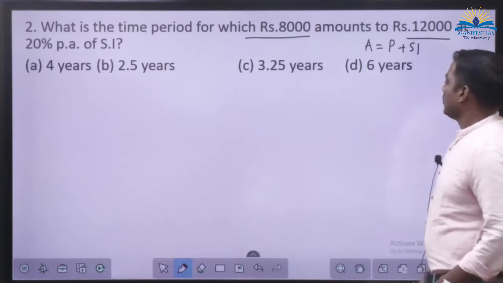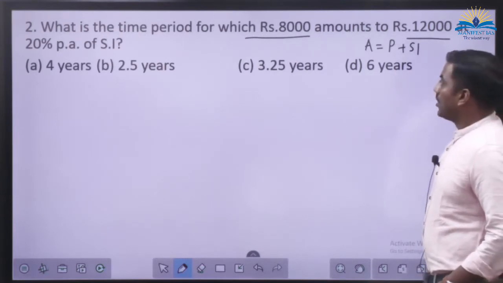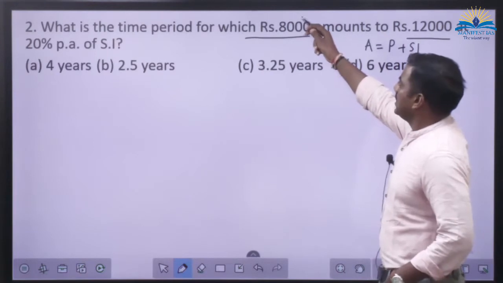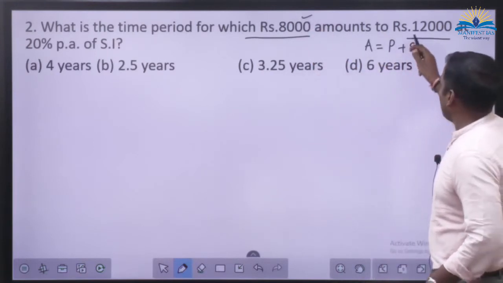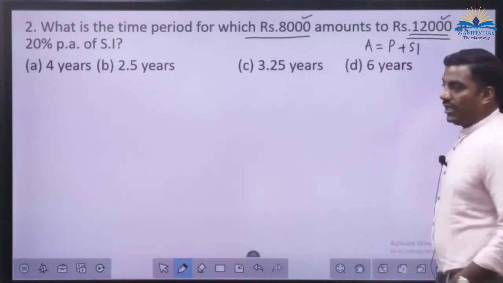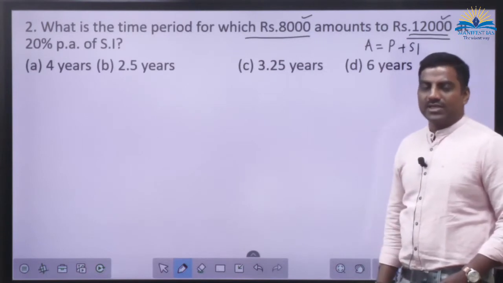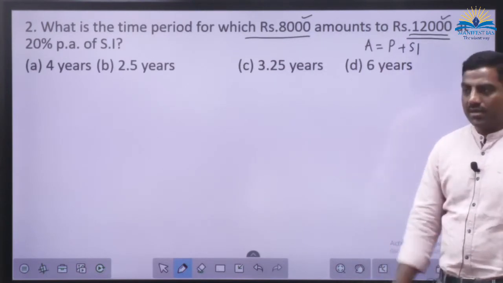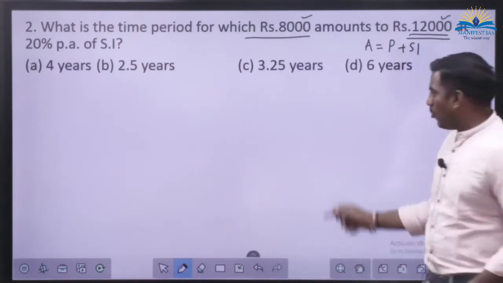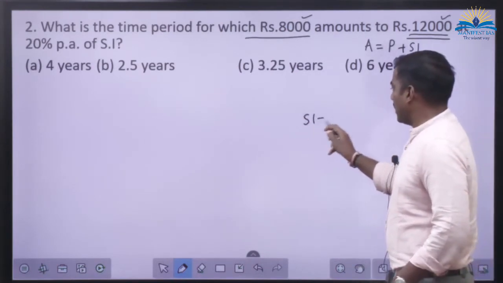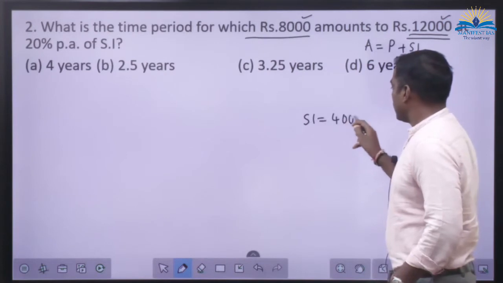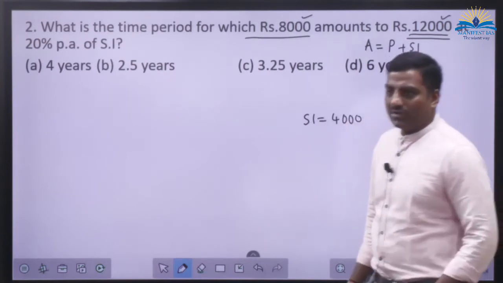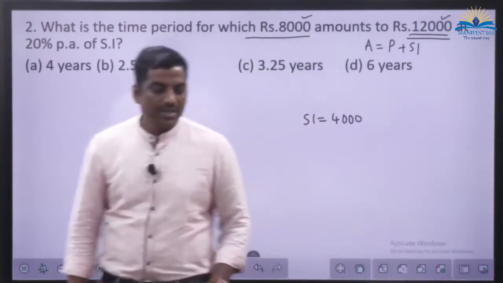Then here, how much is the deposit? 8,000. And final amount is how much? So in between this 12,000 and 8,000, what has happened? 4,000 has been added by the bank. So this 4,000 is nothing but our SI. 4,000 is nothing but our simple interest. Yes?